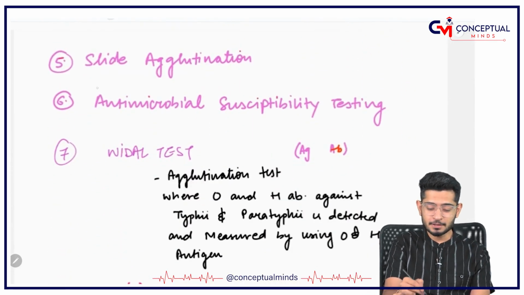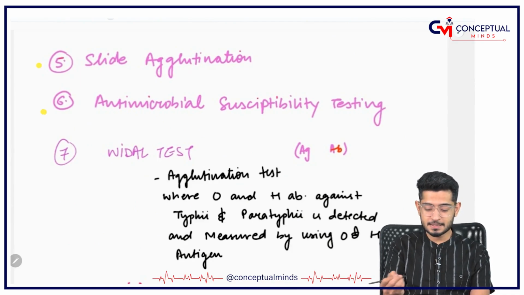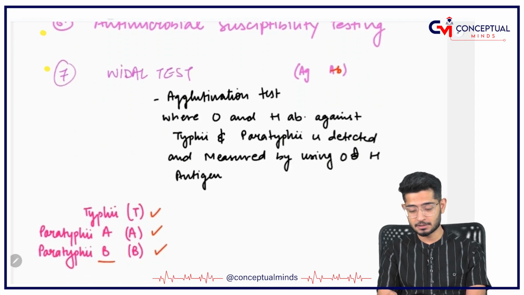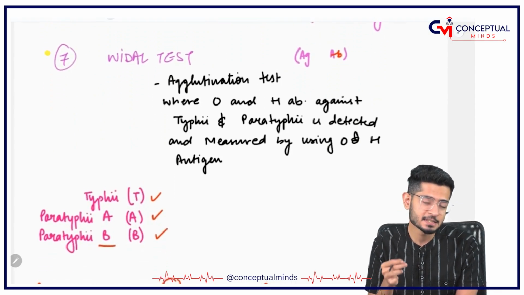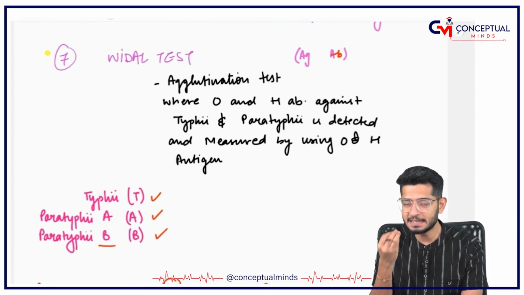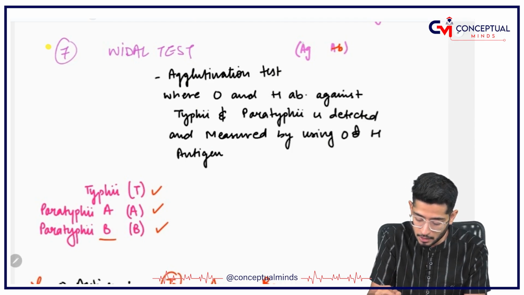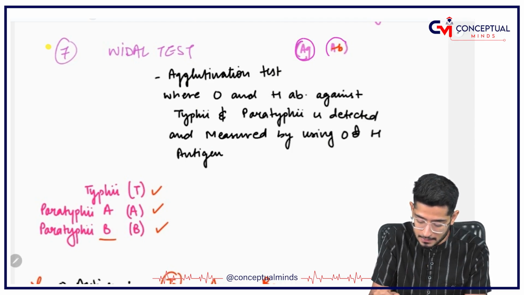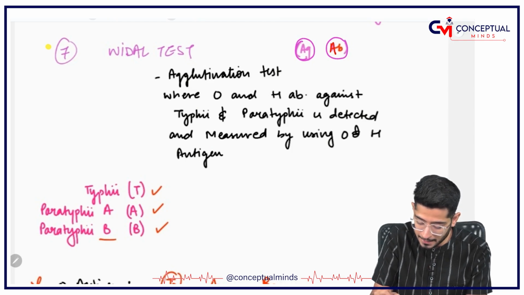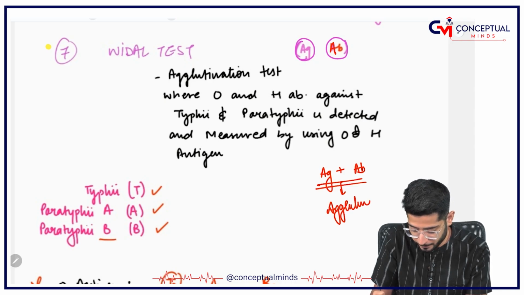Coming on to other methods, you have got slide agglutination, antimicrobial susceptibility testing and Vidal test. My dear friends, Vidal test is very important. Let us discuss Vidal test very keenly and clearly. See, you have got two things. One is called antigen, the other is called antibody, right? Whenever the antigen and antibody come together, they are going to show agglutination.